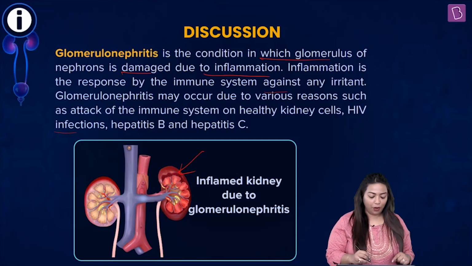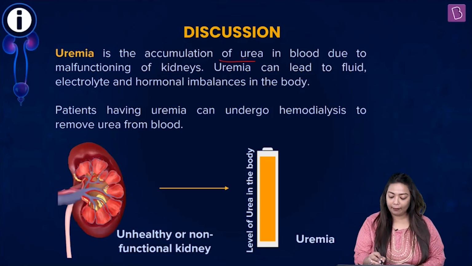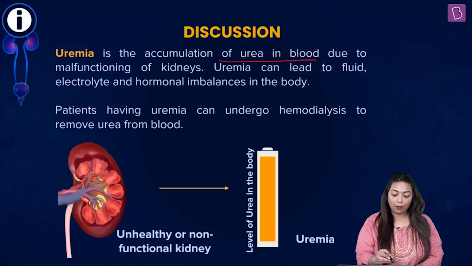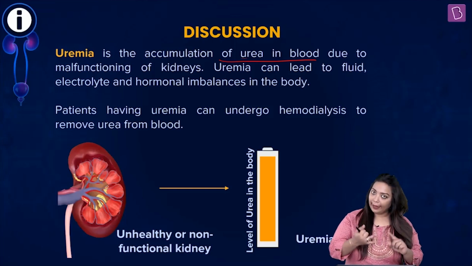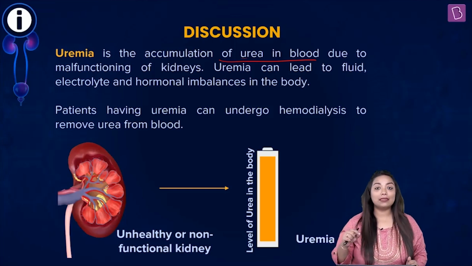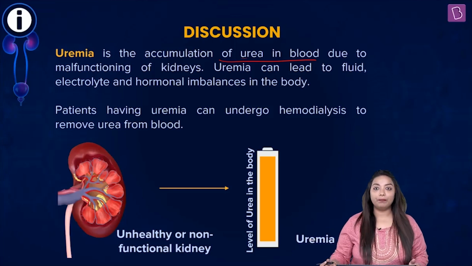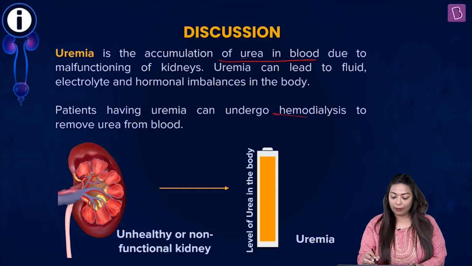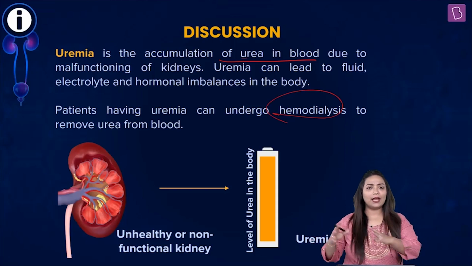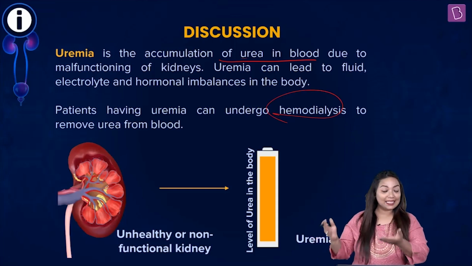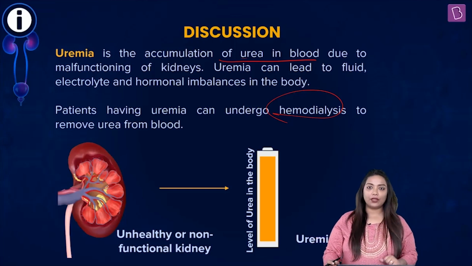All right. Now, let's go further and understand what is uremia. Uremia is the accumulation of urea in blood. And why? Due to malfunctioning of the kidneys. Now, uremia can lead to fluid, electrolyte, as well as hormonal imbalances in the body. Now, this is just the basic. It can lead to further complications as well. Patients having uremia can undergo hemodialysis to remove urea from blood. Hemodialysis acts like an artificial kidney. The process has a machine involved which will act as an artificial kidney and remove the nitrogenous wastes. All right. Here, why? Because the kidney is not functioning well.